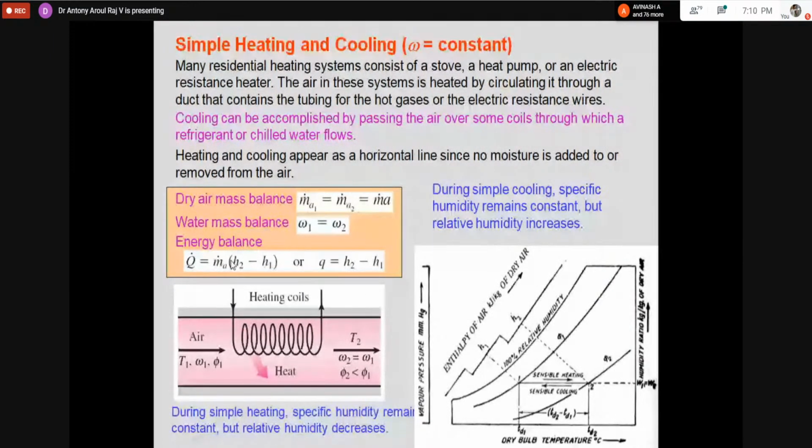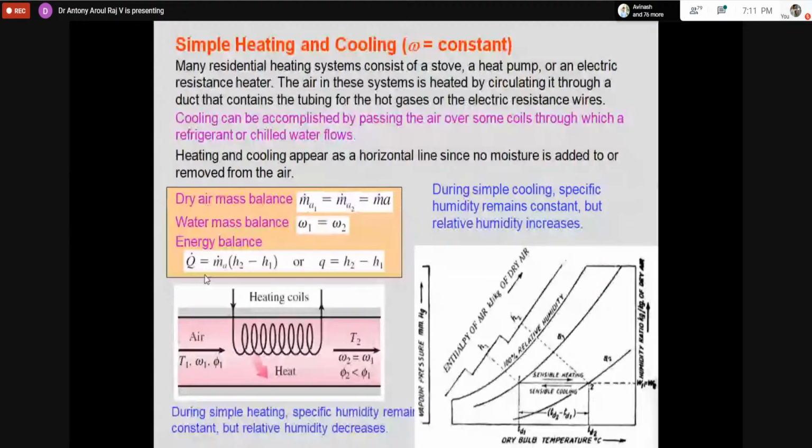Greater enthalpy minus lesser enthalpy, times the mass flow rate of air, gives you Q. Or by energy balance, MA into H1 plus the heating is equal to MA into H2. So this is the energy balance.